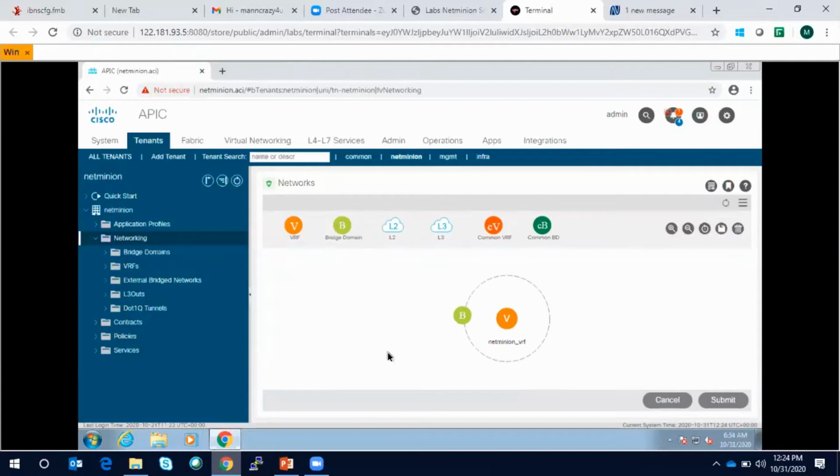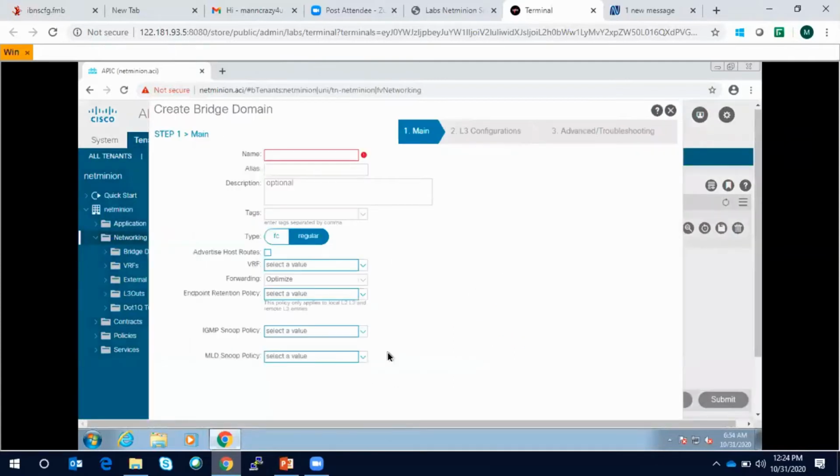So VRF, you know that VRF is a private network. It is a routing table isolation. So same concept, this VRF works like this. So tenant is for a multi-tenancy environment, like let's say you are a service provider and you have one customer like Pepsi, one customer like Coke.